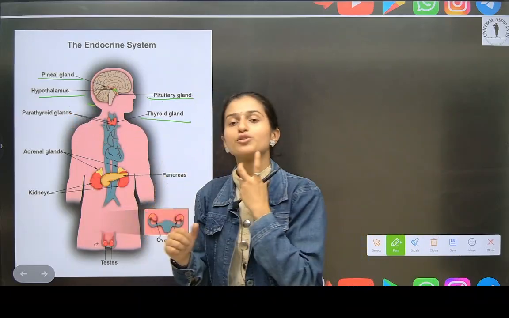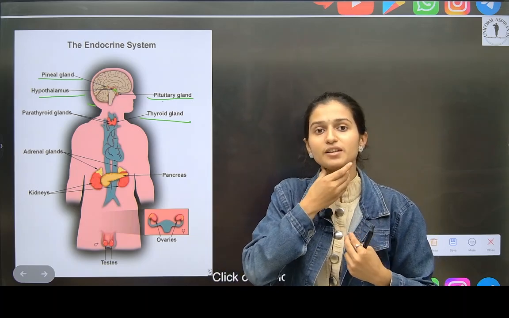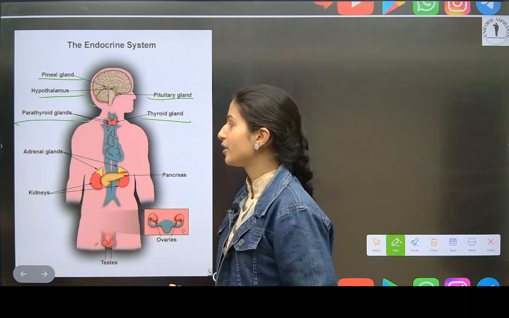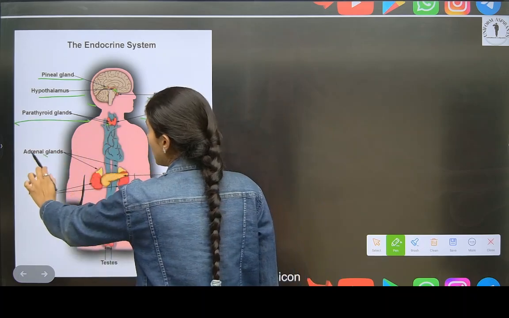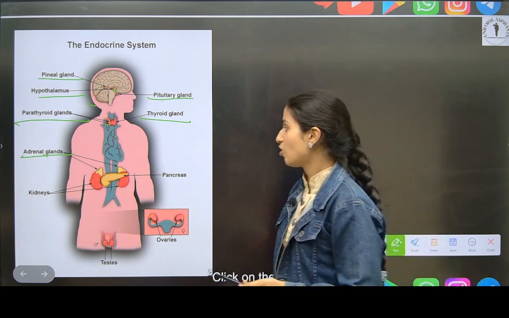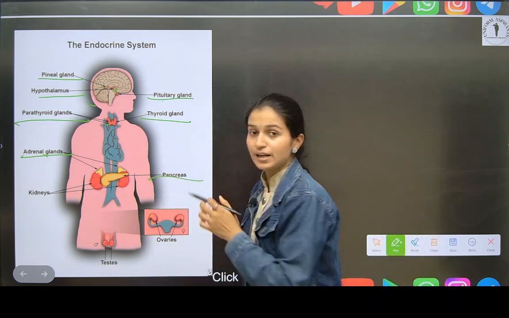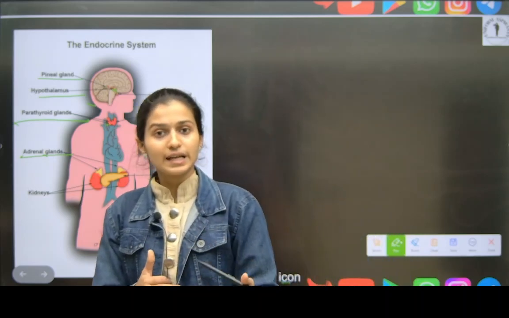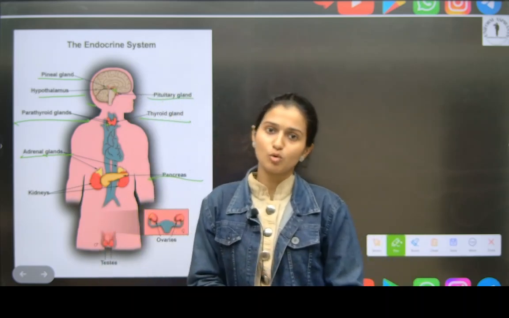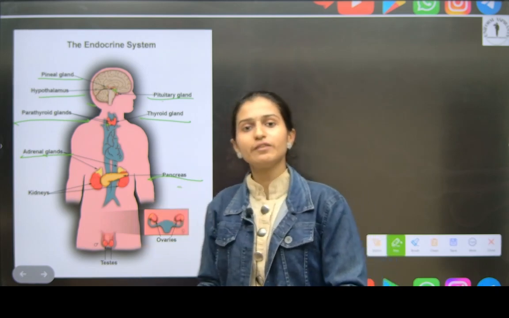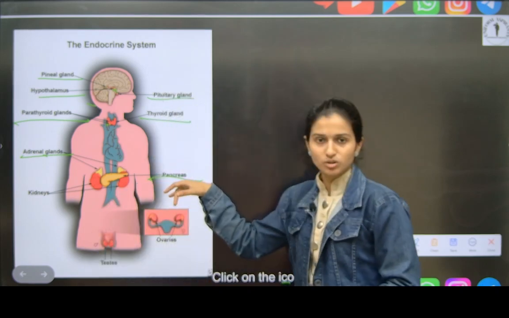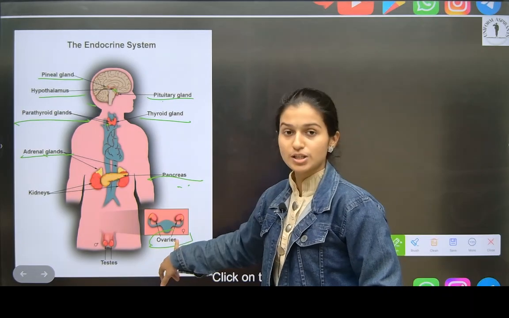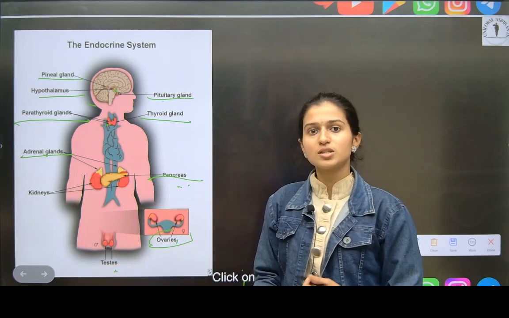Then thyroid gland, I told you thyroid gland is near trachea, means near the respiratory tract. Okay, then parathyroid gland is also below there only. Then adrenal glands is on the kidney. Then pancreas, I told you pancreas does both the works, exocrine and endocrine work. Means it secretes enzymes also and it secretes hormones also. Okay, this is the only organ which does both the works. Means works as both the systems. Then ovaries in female, this also secretes hormones, and testes in male, this also secretes hormones.